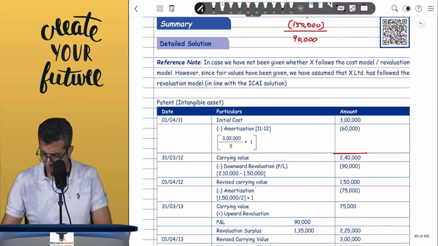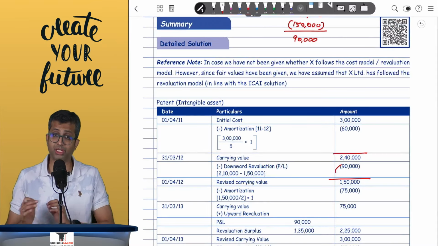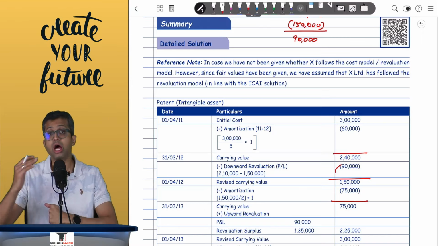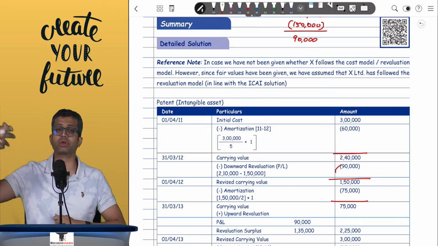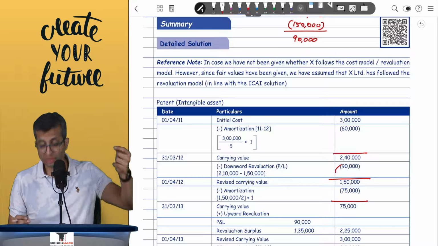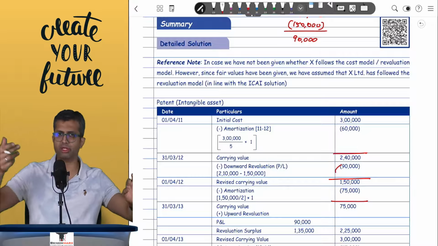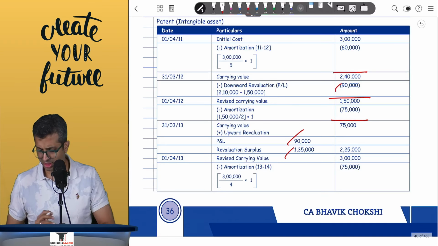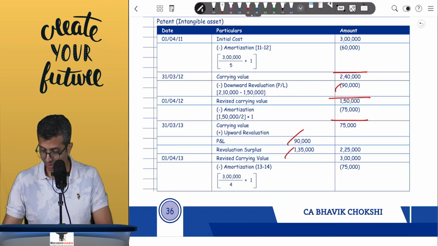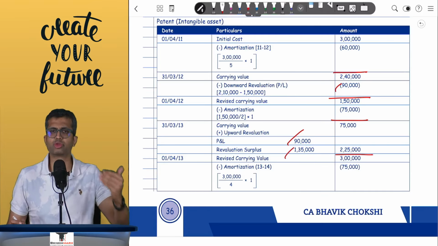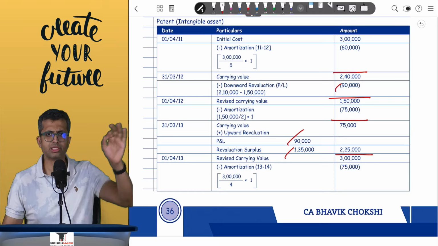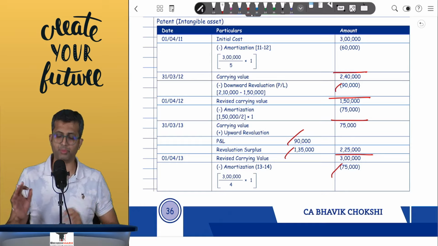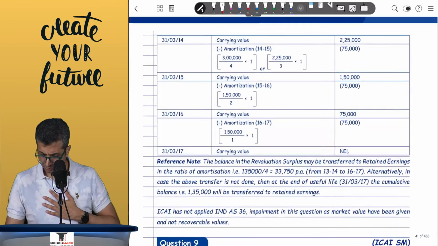So we started at 2,40,000, then 90,000 downward revaluation going in the P&L, 1,50,000, 75,000 of amortization, and your balance is at 75. Now you remeasure it to 3 lakhs, which means there is a subsequent upward of 2,25,000, out of which the earlier 90,000 which had gone to the P&L will be reversed against the P&L, and the remaining 1,35,000 will be against the revaluation reserve. And hence your asset is at 3 lakh, which is to be depreciated over the remaining 4 years. That is 75,000 in each of the years. There is no further data given, and hence for every subsequent year, the patent will be depreciated by 75,000 in each of the years. Okay.